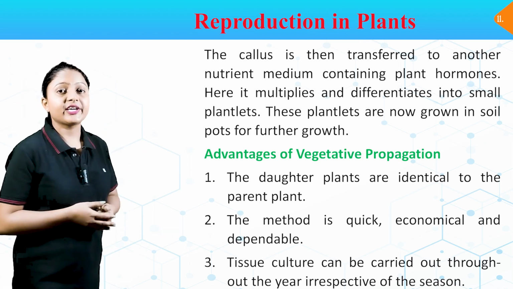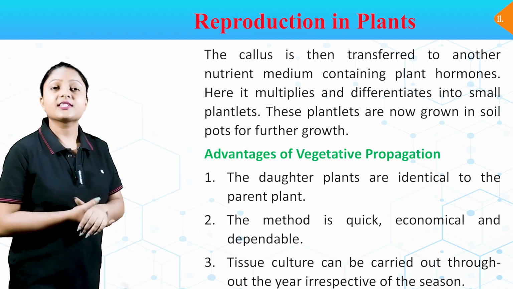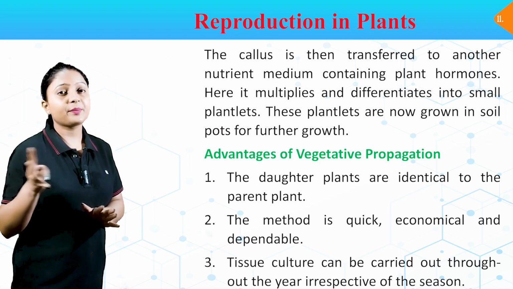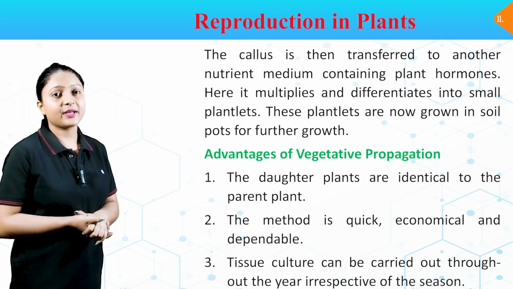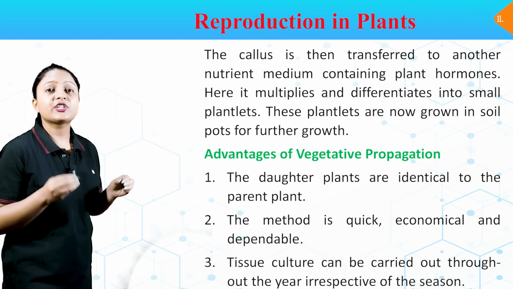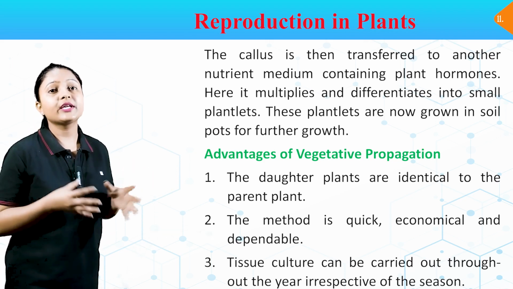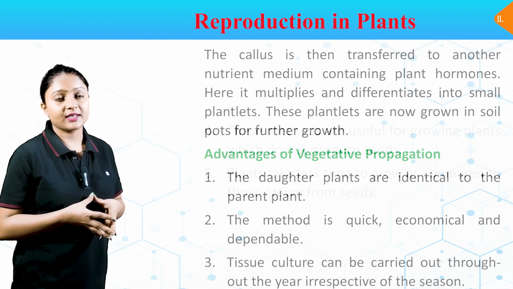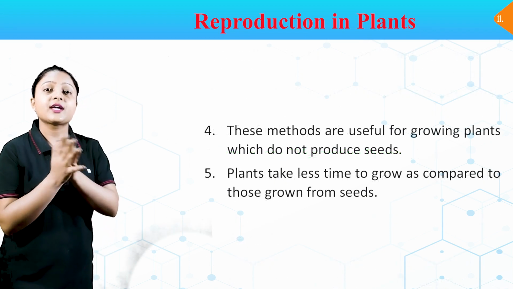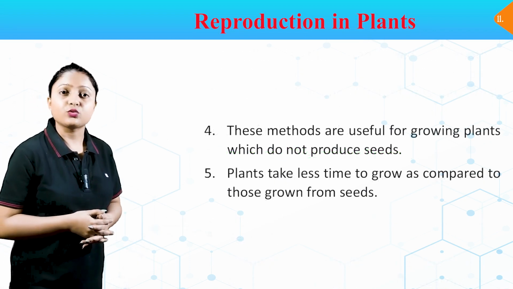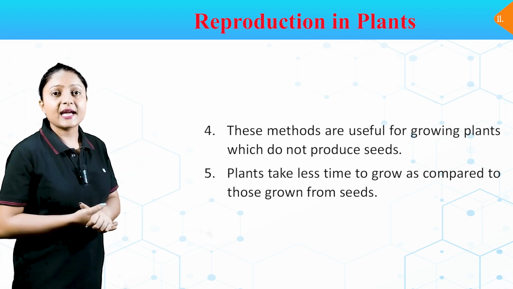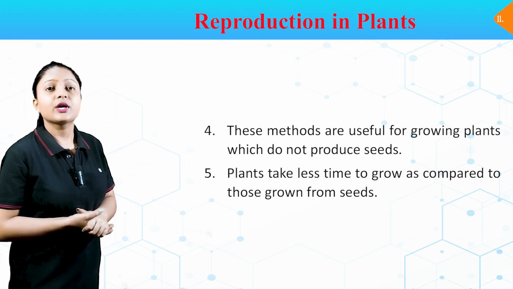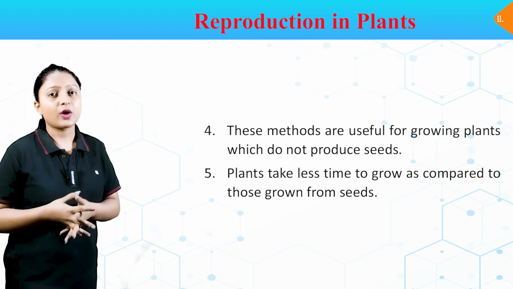Advantages of vegetative propagation. Number 1, the daughter plants are identical to the parent plant. Number 2, the method is quick, economical and dependable. Number 3, tissue culture can be carried out throughout the year irrespective of the season. Number 4, these methods are useful for growing plants which do not produce seeds. Number 5, plants take less time to grow as compared to those grown from seeds.